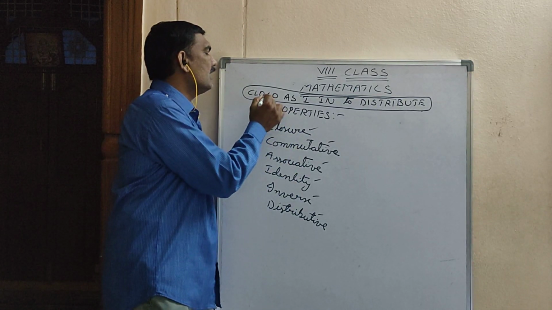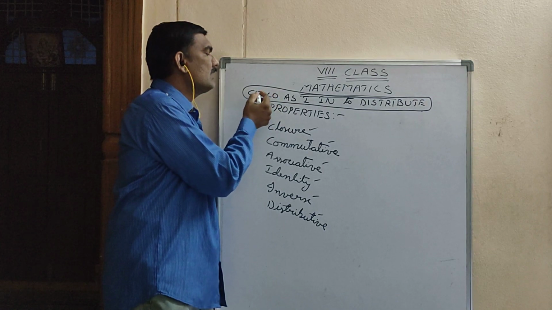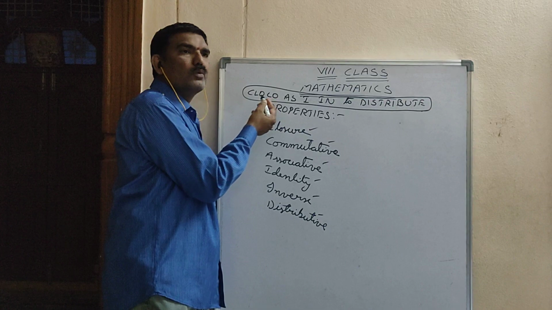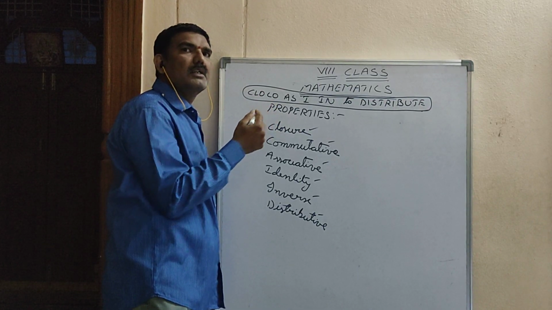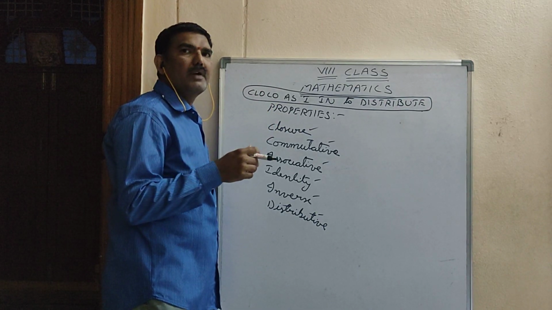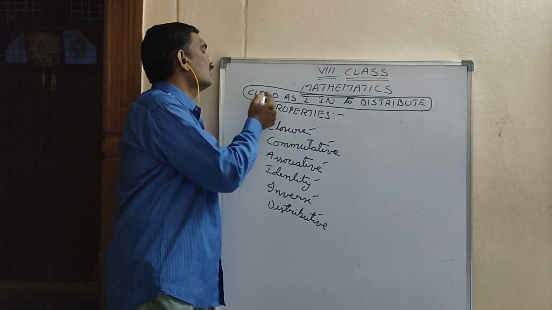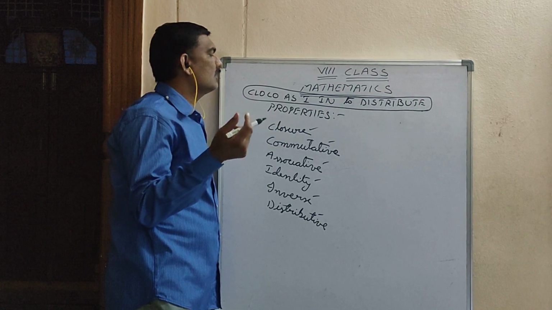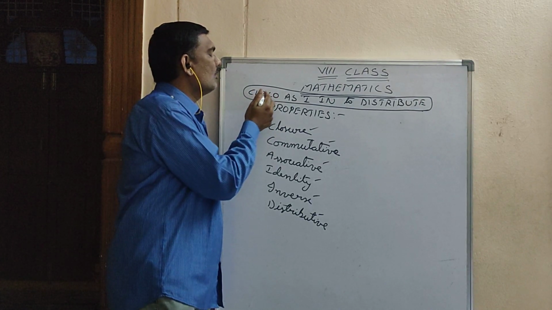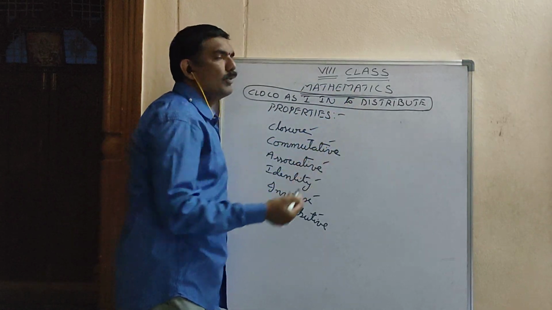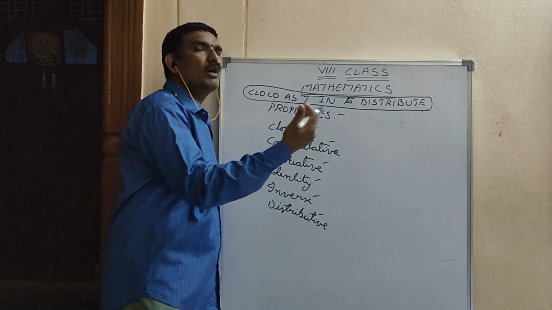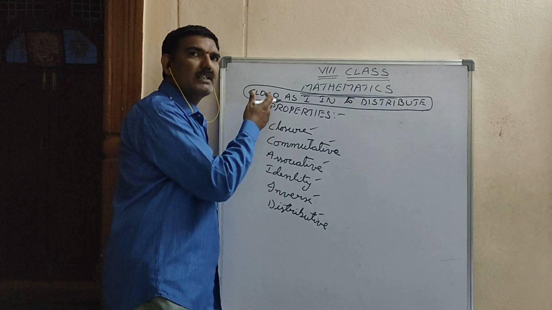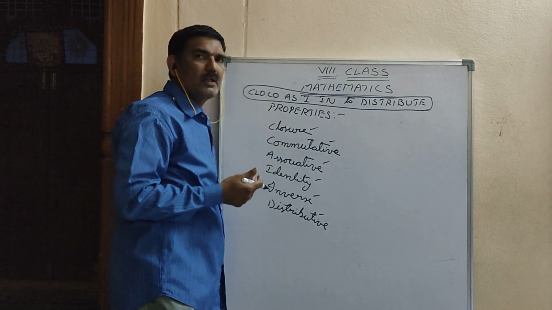So here what is the sentence? Cloco, maybe it is a name of any person. If you see the names of persons in other countries, some different names will be there. So simply Cloco is a name of one person in other country or something. Cloco as I into distribute. What he is saying is he wants to distribute some chocolates, it seems, for 8th class students.